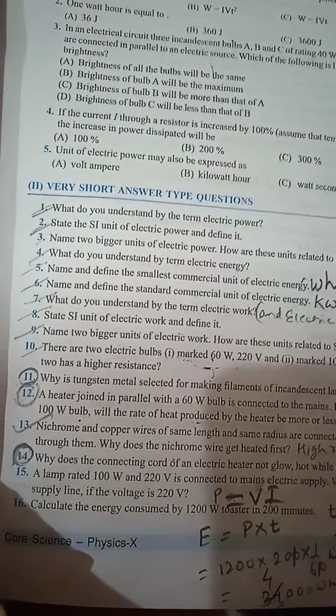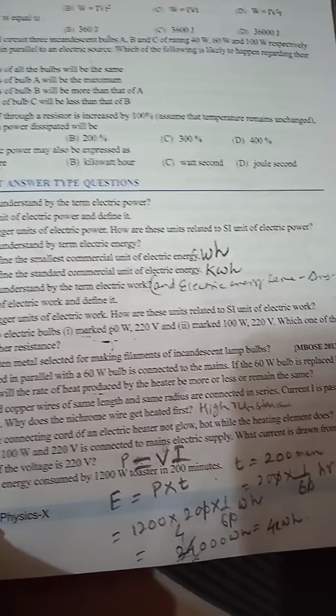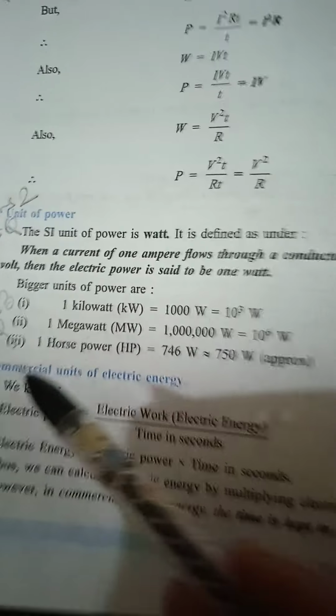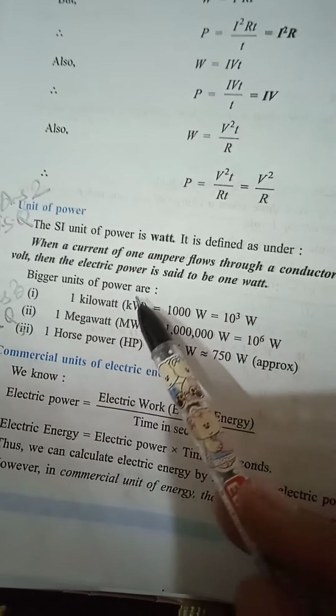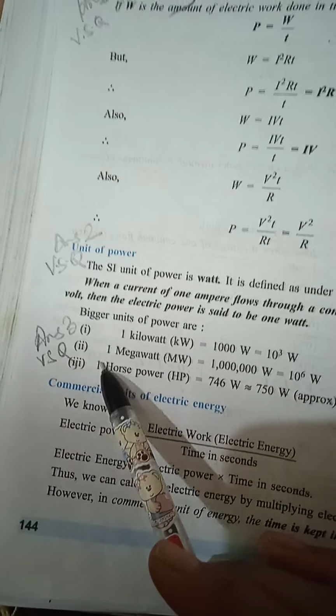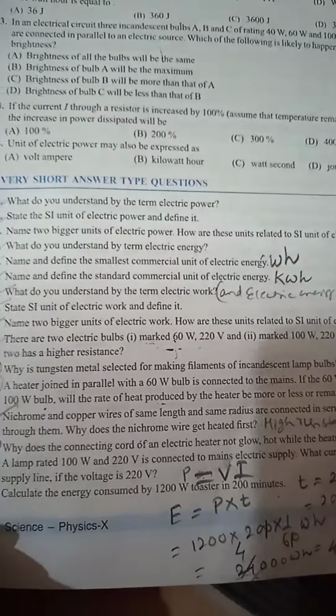Question number 3, name 2 bigger units of electric power. How are these units related to SI unit of electric power? SI unit of electric power is watt, and the bigger units are kilowatt, megawatt and the horsepower. And the relation will be: kilowatt is equal to 10 to the power 3 watt, megawatt equal to 10 to the power 6 watt, and 1 horsepower equal to 746 watt.